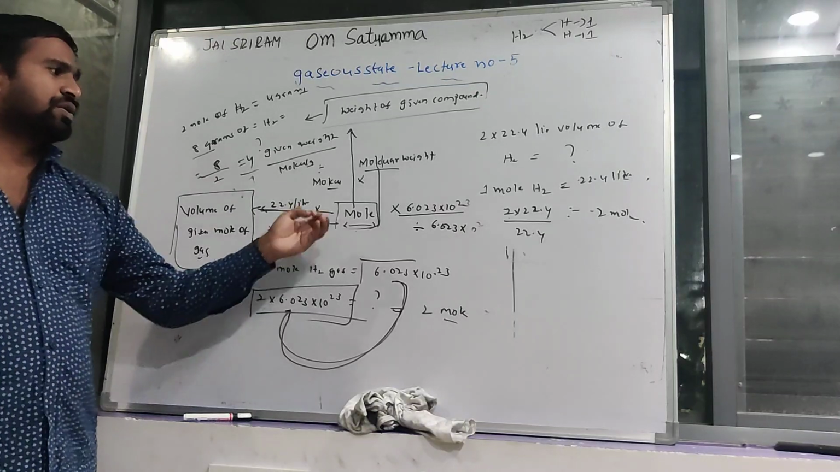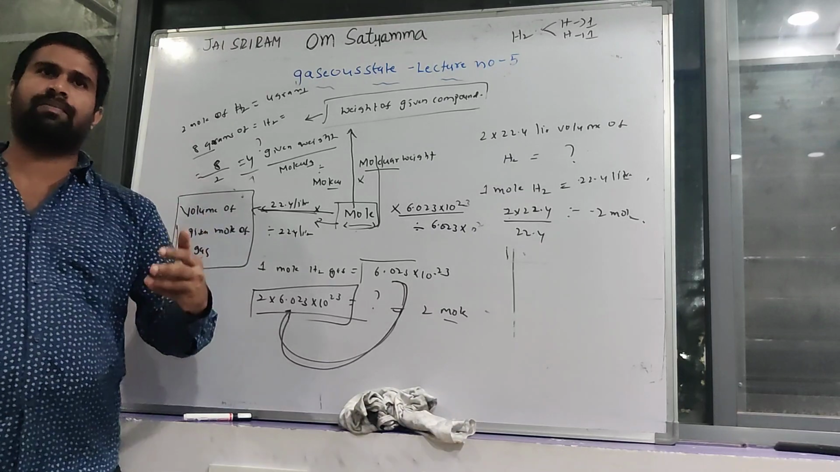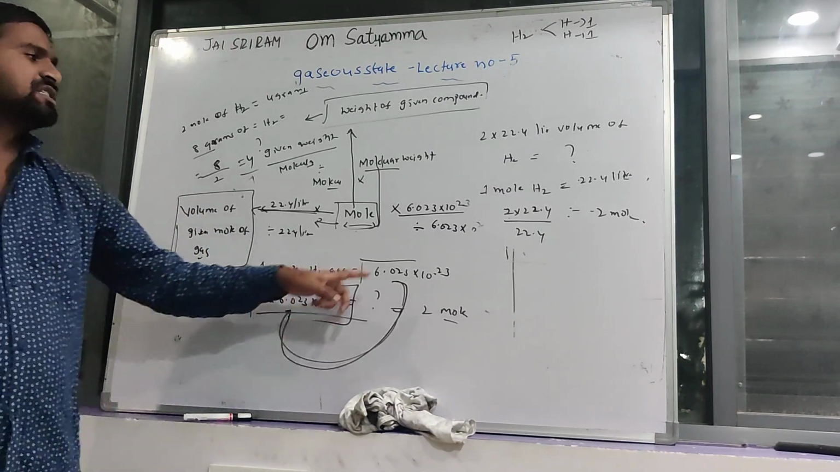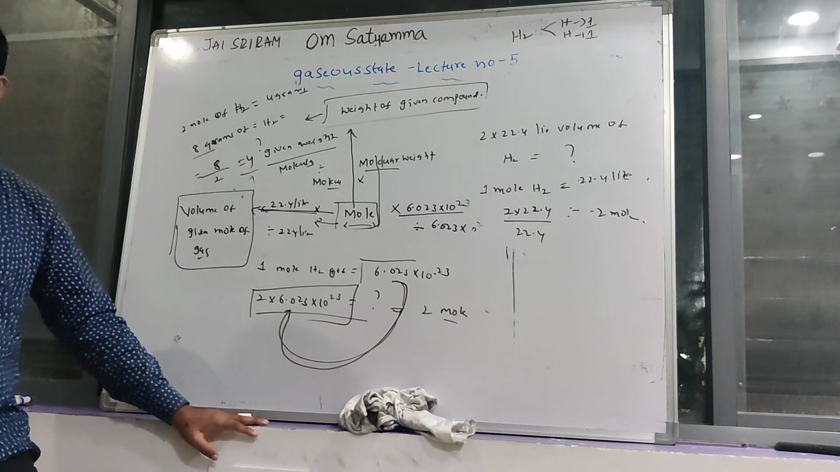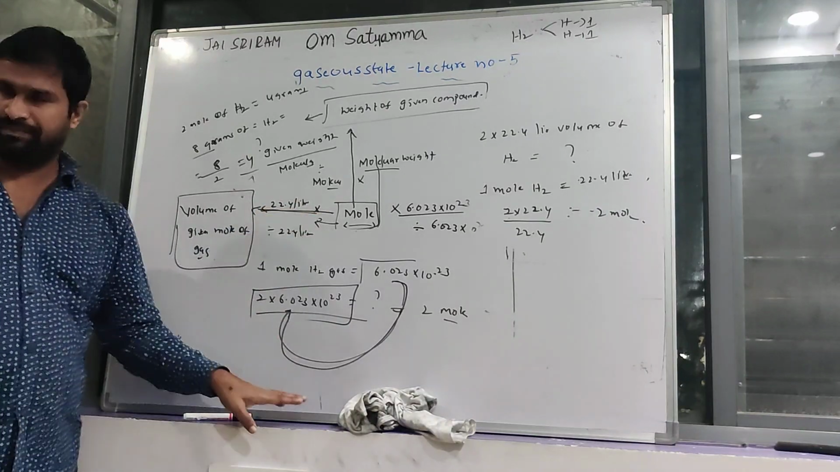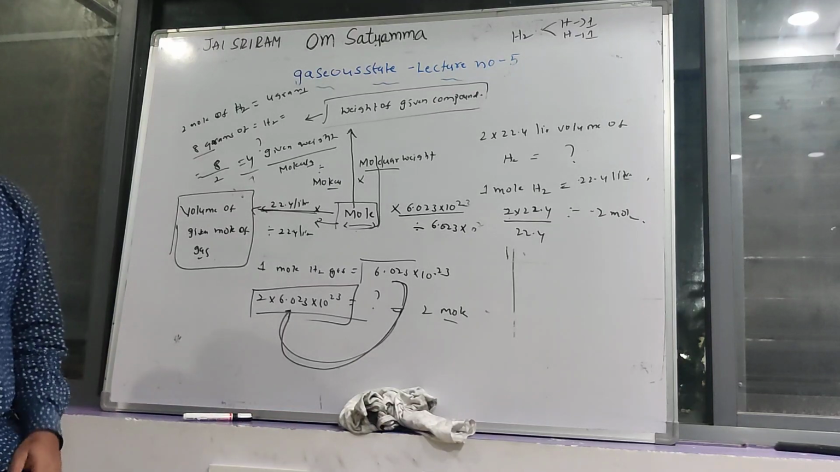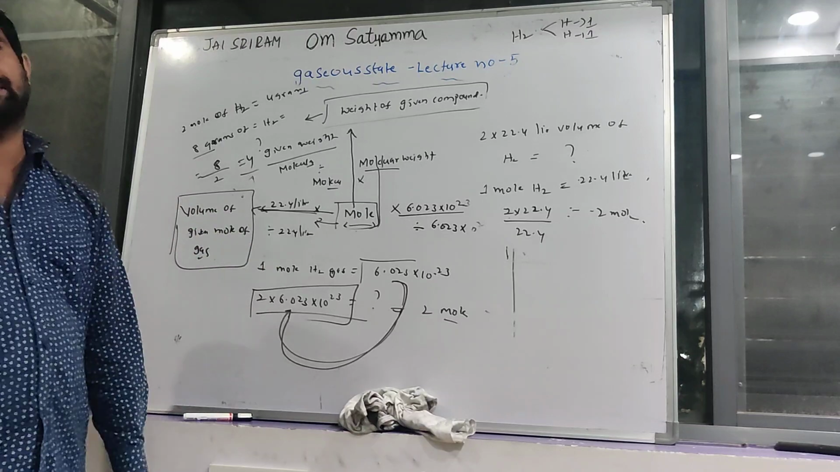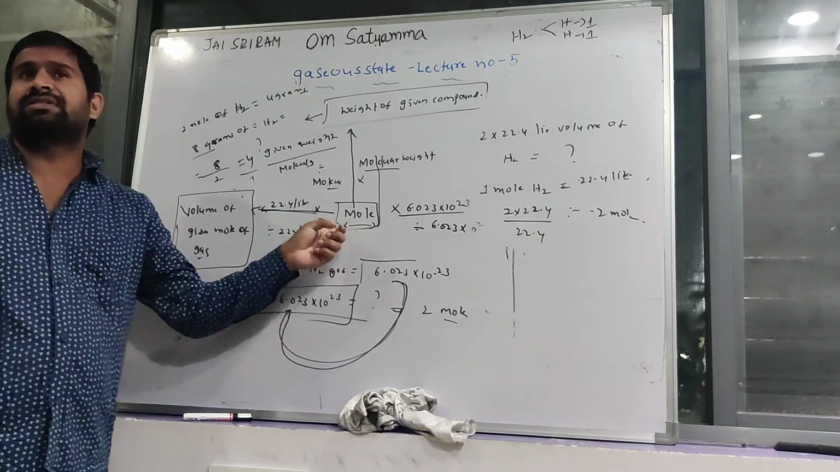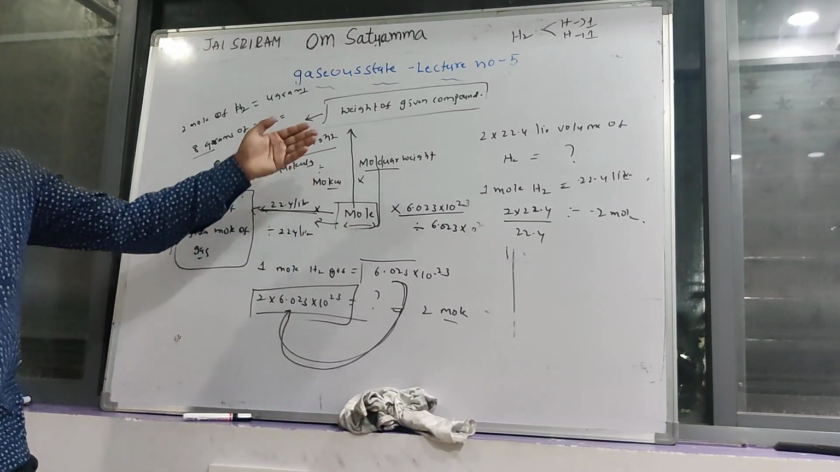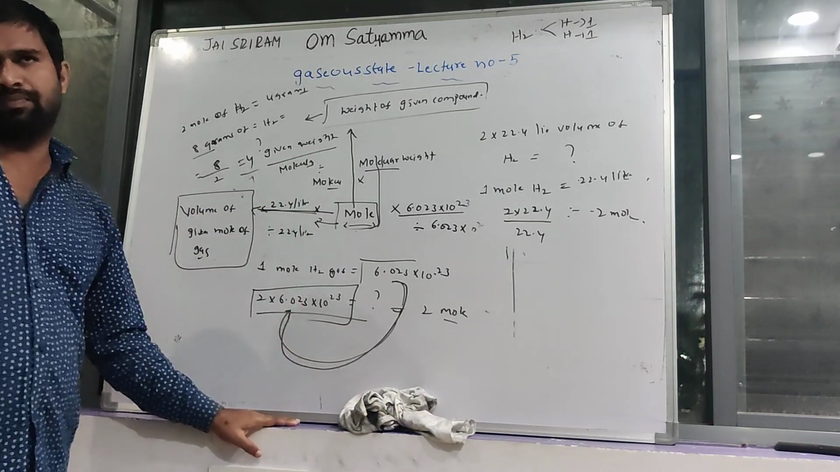Then you can use the given number of atoms or molecules or compounds, divided by 6.023 into 10 power 23, and you will get the number of moles. If the number of moles of a chemical substance is given, then you can find out the weight of the given mole of chemical substance. Simply, given moles into molecular weight of that given compound is equal to the weight of the given compound.